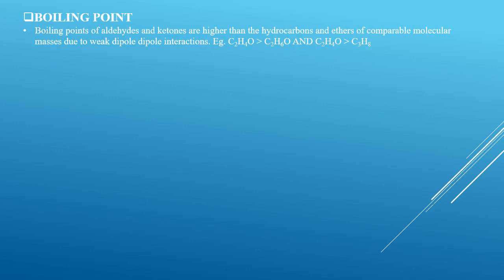The boiling points of aldehydes and ketones are higher than those of hydrocarbons and ethers of comparable molecular masses due to the weak dipole-dipole interaction. For example, we can see that ethanal has a higher boiling point than dimethyl ether, and we can even say it has a higher boiling point than the corresponding propane.